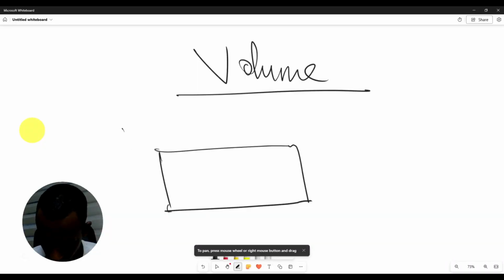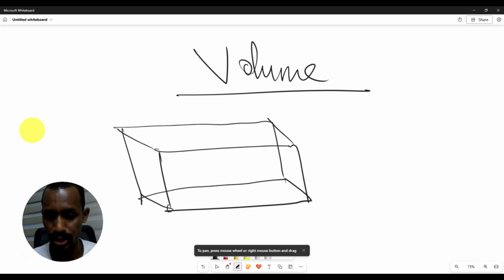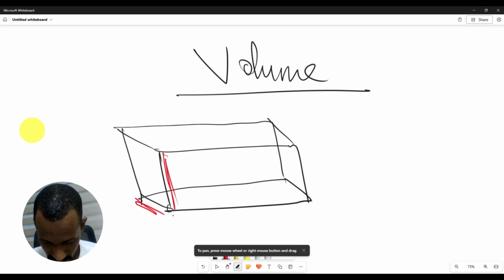Let me draw it like this. Now we are talking about volume, because now we have this side, and we have this side here, which is the height, and this side here, which is the length.